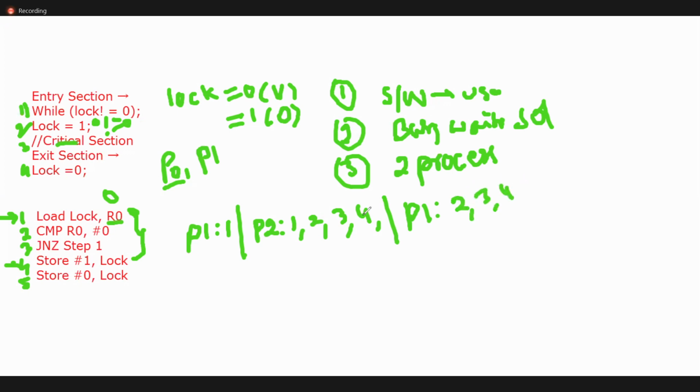That's why this is a failure method. Both processes are in the critical section. Any doubts regarding this?